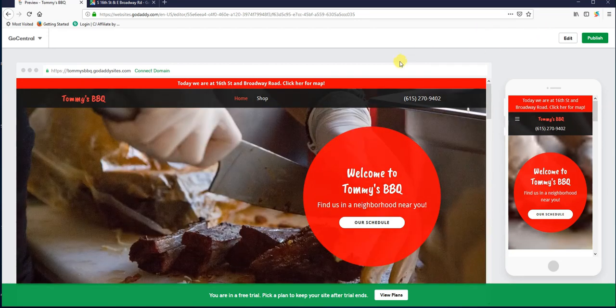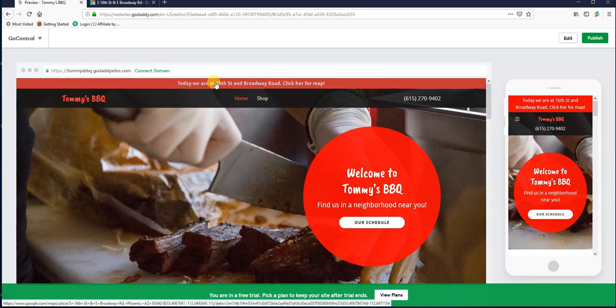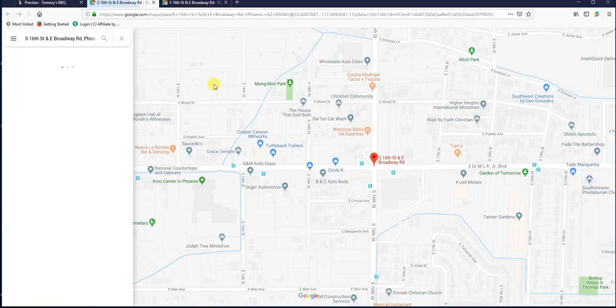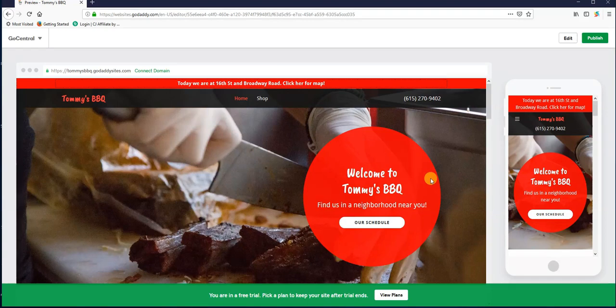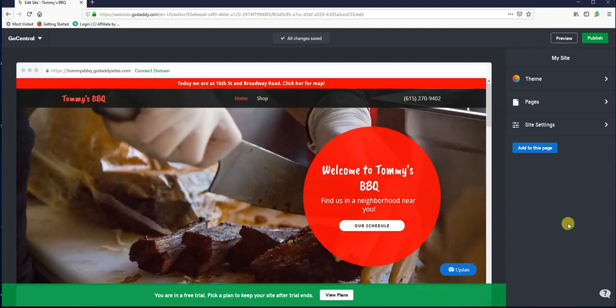And I'm going to go into preview mode. Preview mode allows you to see how the website functions before actually posting it live, like actually click on things and pretend it's a real website. So anyways, we'll go to preview mode and watch. When I click on that, boom, it pops up a tab with a map of right where my food truck is at today. Oh, how about that? So, like I said, you can probably think of some other uses for it, but that's pretty cool. I could think of a lot of cool things that you could do with that.